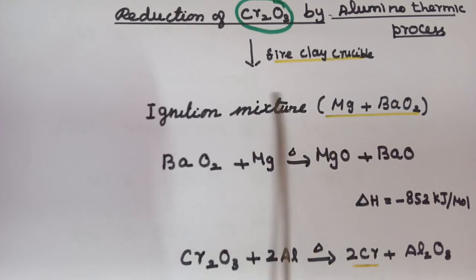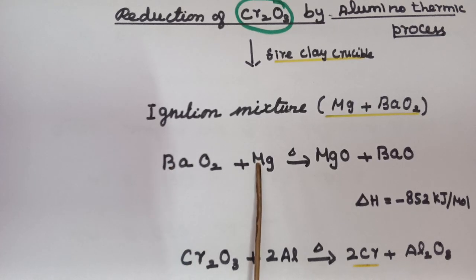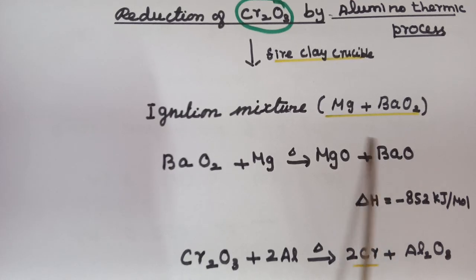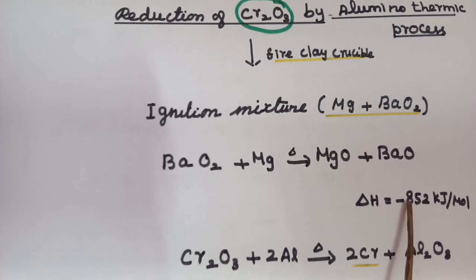When the ignition mixture is ignited, the barium peroxide reacts with the magnesium. Magnesium oxide will be formed and barium oxide will be formed. During this reaction, a lot of heat will be evolved, maybe 852 kilojoule per mole. With that heat, the chromic oxide will be reduced by aluminium and chromium is obtained.